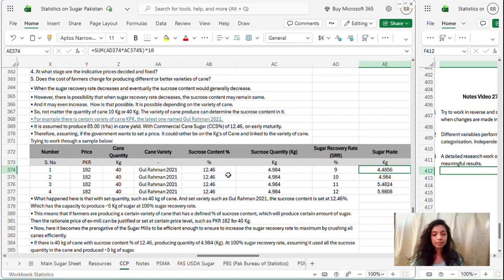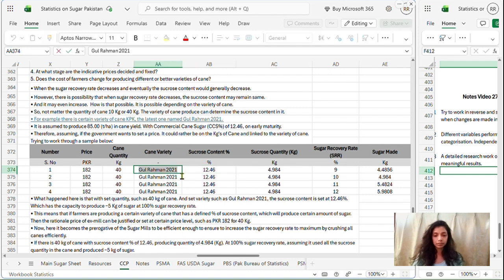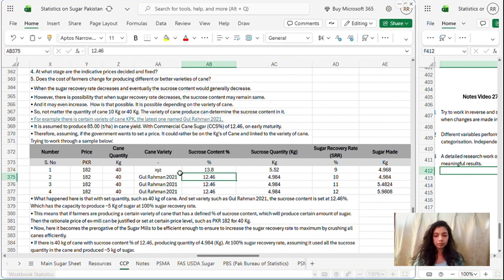But if the variety of the cane is better, let's say it's some XYZ cane, and it has a sucrose content of 13.8, then the sucrose quantity will change. Though the sugar recovery rate has decreased from 10 to 9, the sucrose content percentage has changed because the variety of cane has changed.